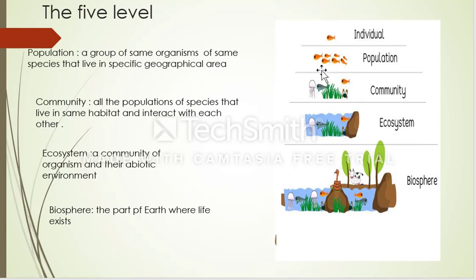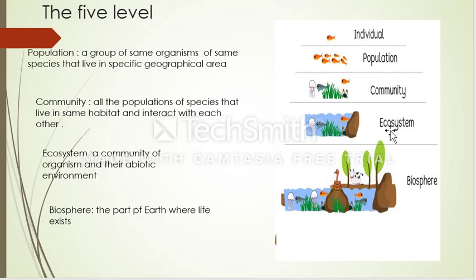And in the second picture, we've got community. What is community? All populations of species that live in the same habitat and interact with each other. Look, if you look at this picture, we've got this fish and this plant and this another fish and this jellyfish. All of them are living in the same area. They have the same habitat. That's why they live together. So we call them community. What is community? All populations of species that live in the same habitat and interact with each other.